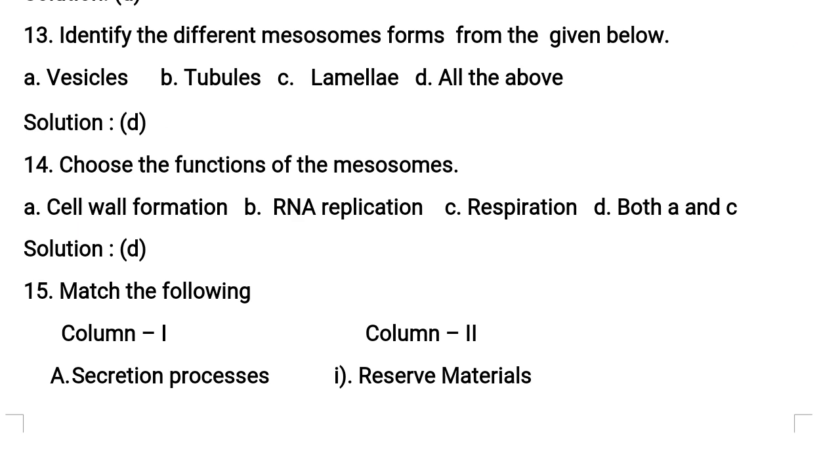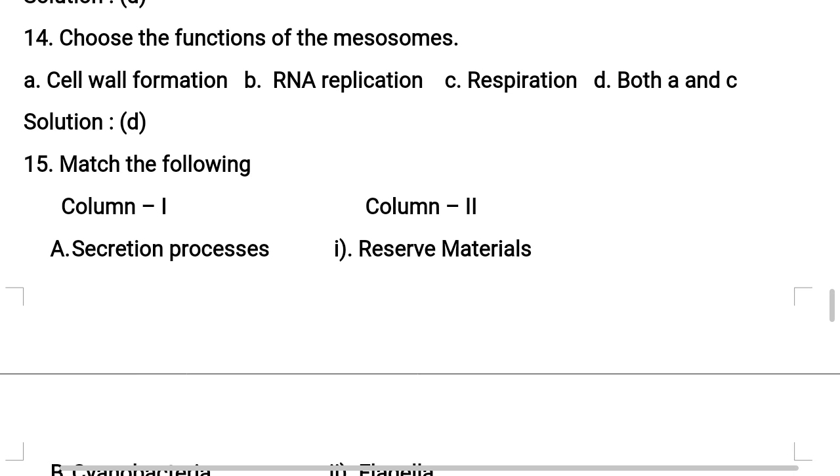A. Vesicles. B. Tubules. C. Lamellae. D. All the above. As we discussed just now, the mesosomes are available in different forms: vesicles, tubules, lamellae. So with A, B and C, option D, all the above, is correct. Understood? Now, moving to the 14th question.